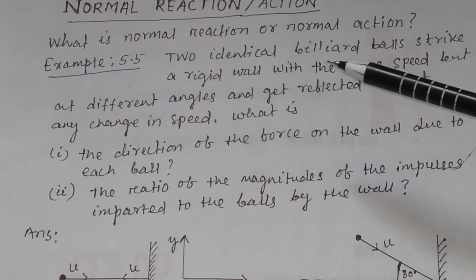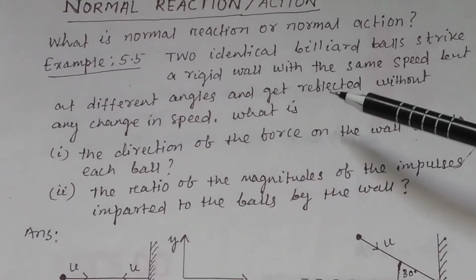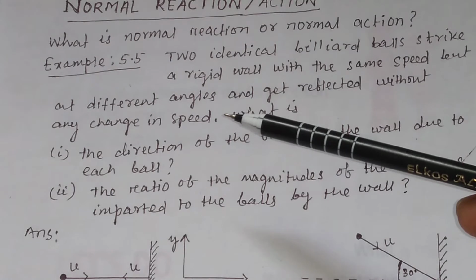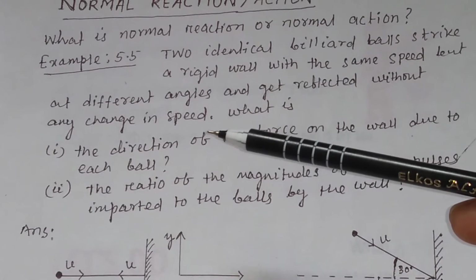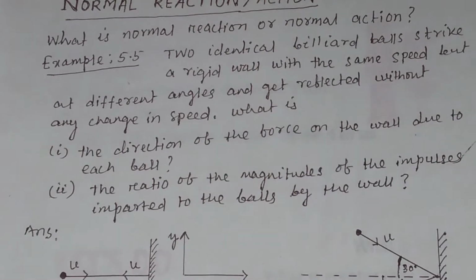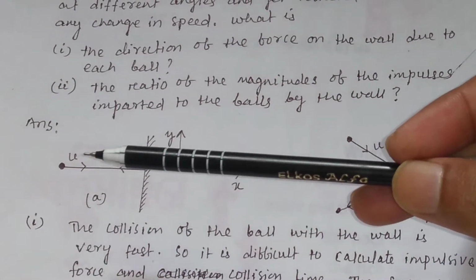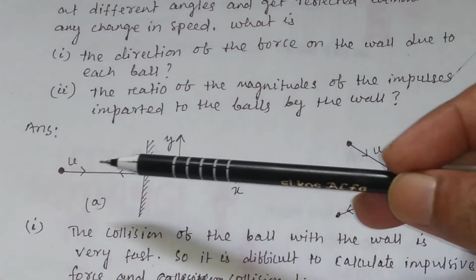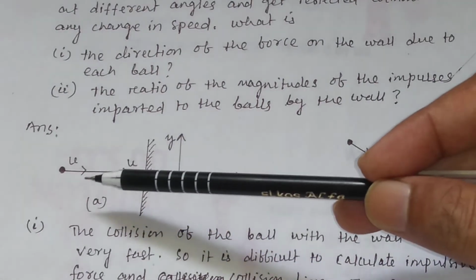Two identical billiard balls strike a rigid wall with the same speed but at different angles and get reflected without any change in speed. As shown in the figure, this billiard ball strikes the rigid wall with a speed u and returns back with the same speed u.